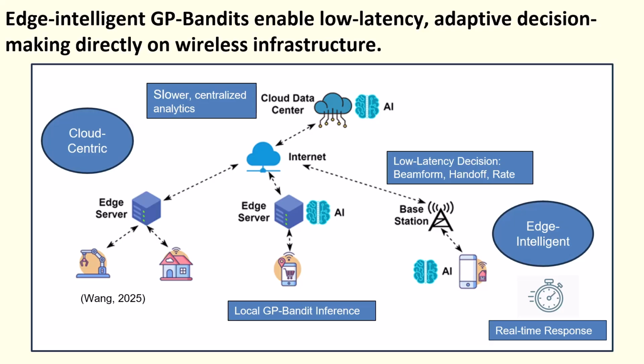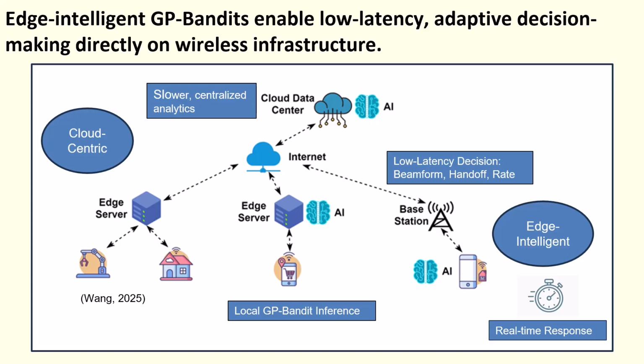Originally compute intensive, these optimization algorithms now have been optimized to run efficiently at the edge. This enables real-time tuning, adjusting things like beamforming, handoff, or power levels without round trips to the cloud. The result? Wireless systems that don't just connect faster, they adapt smarter.